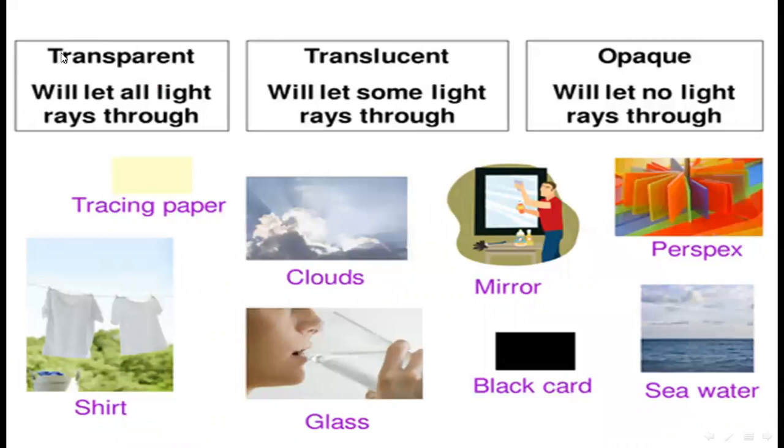Again, here you see transparent will let all light rays through. Translucent will let some light rays through. And opaque will let no light rays through. So these are the examples of transparent, translucent, and opaque objects.